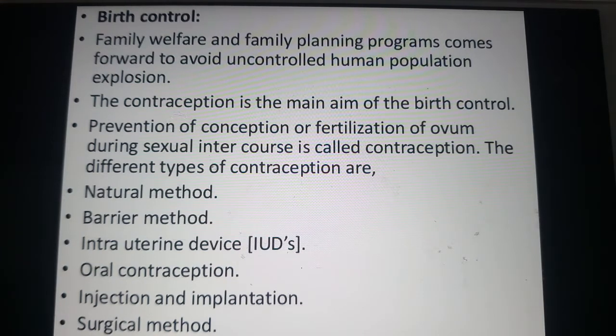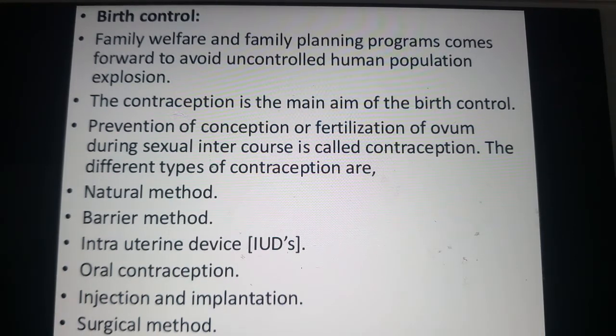Contraception means prevention of conception, and the methods adopted to prevent conception are called contraceptive methods. We also studied what an ideal contraceptive should be and the different types. We have studied the natural methods. The different types are natural methods, barrier methods, IUDs, oral contraception, injections and implants, and the surgical methods.